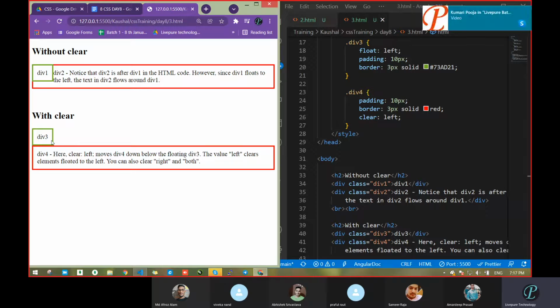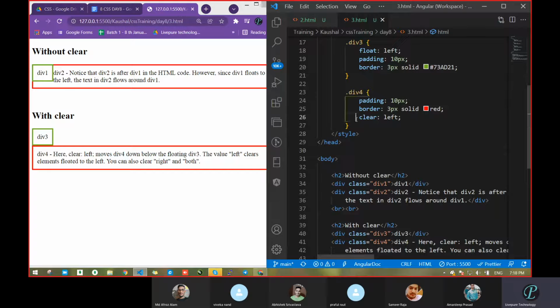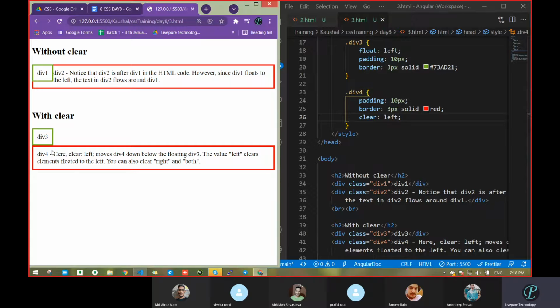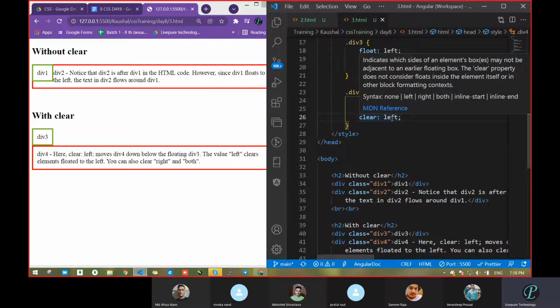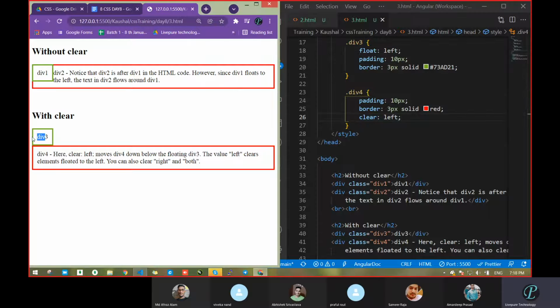But when we started div3, then what happened? Due to clear property, what it had done, it placed both divs outside, meaning one becomes outside, not inside, like that, not overlapping. Okay, so now see one thing, clear we had passed left, that's why I think this will be in the left direction.